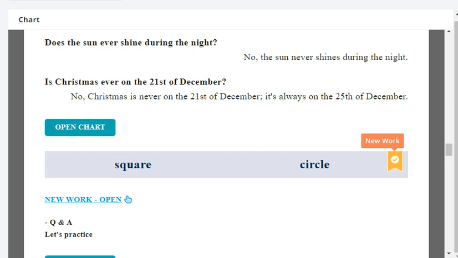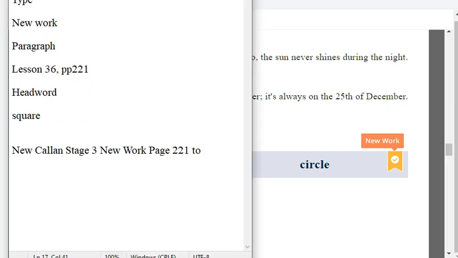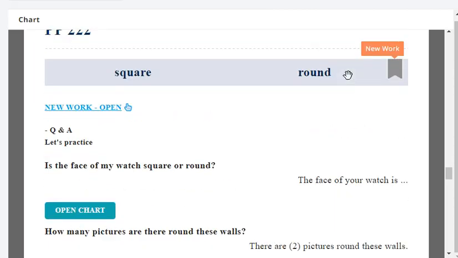Page 221. The last headword was square. Okay, so let's start.